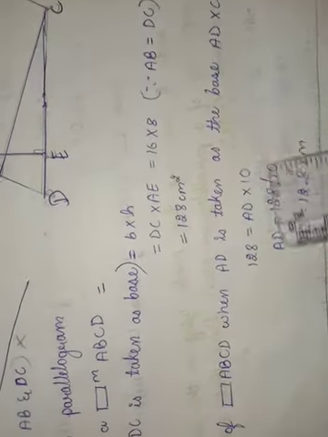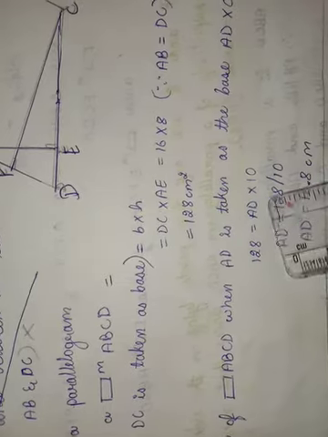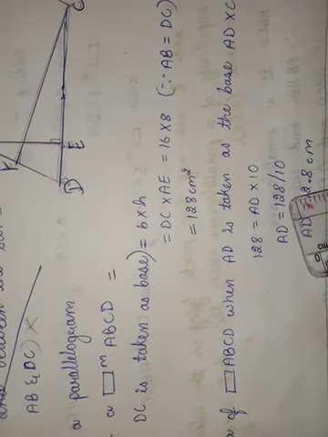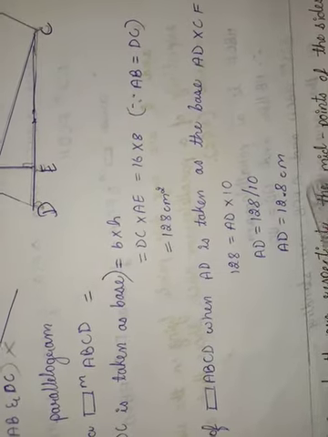Now area of parallelogram ABCD when AD is taken as the base is equal to AD into CF. The 128 we got here is equal to AD into 10. AD is equal to 128 divided by 10, that is 12.8 centimeters. AD is equal to 12.8 centimeters.